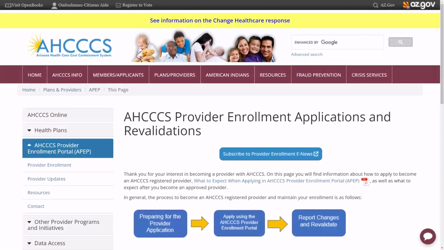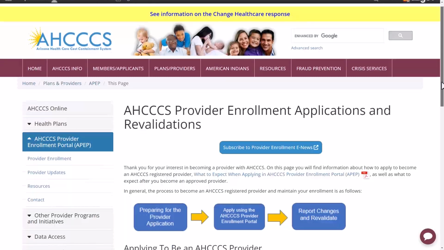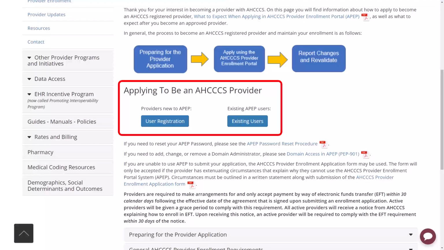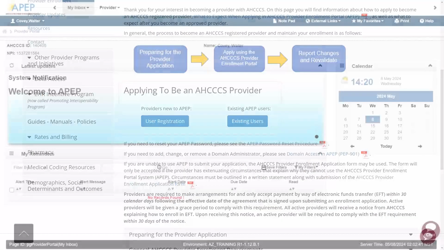How does a CHW organization register as a provider? Registering as a provider is done in the APEP portal from the Access website, www.azaccess.gov/APEP. If you have never created an APEP account, you will first need to complete the new user registration. If you already have an account in APEP, you can start a new application for your CHW organization.